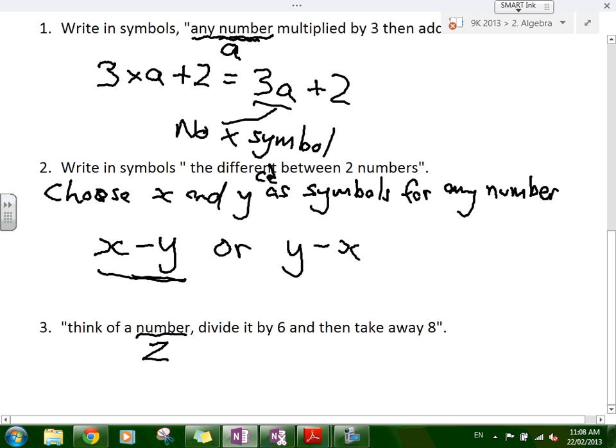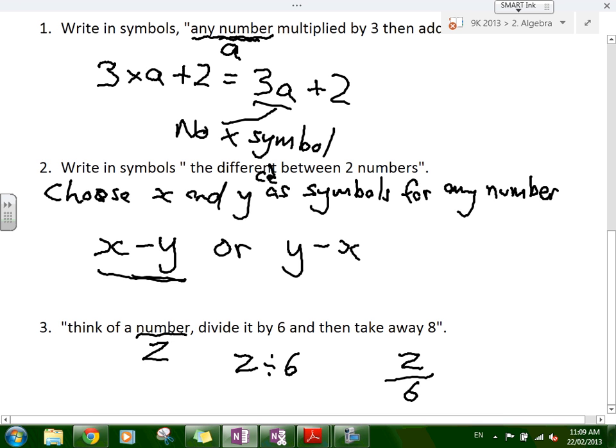Divided by 6. So how can we write that with a math symbol? We can do it two ways. We could do it like this first: Z divided by 6. Or Z over 6, good. That's a nice, neater way, I think. And then what's the second thing we have to do?